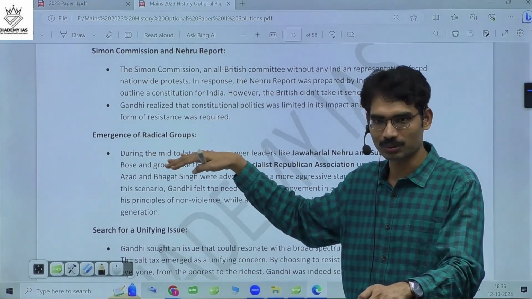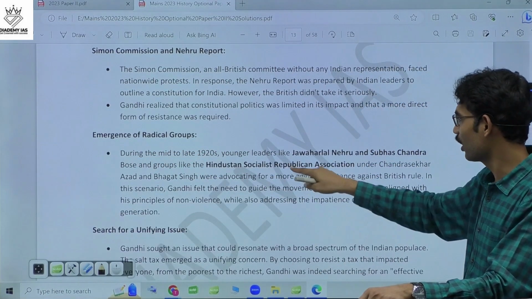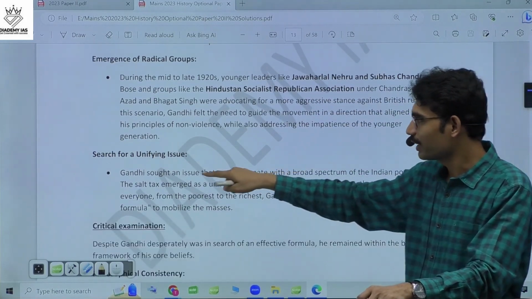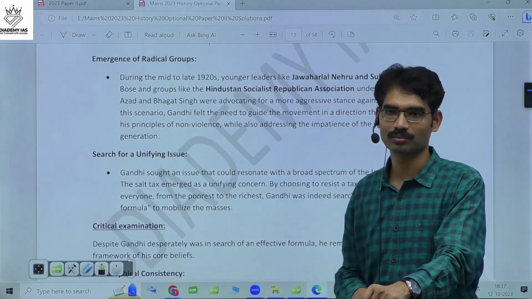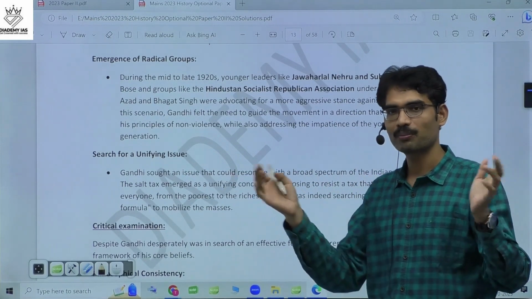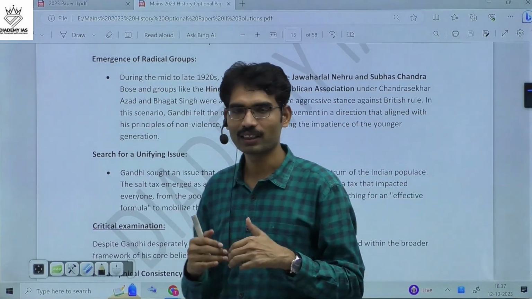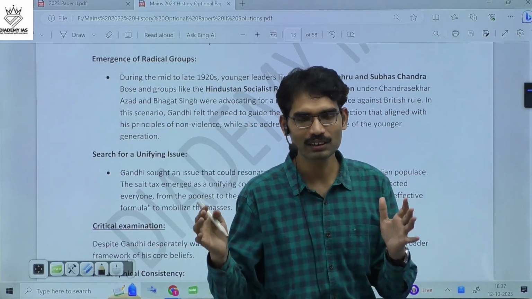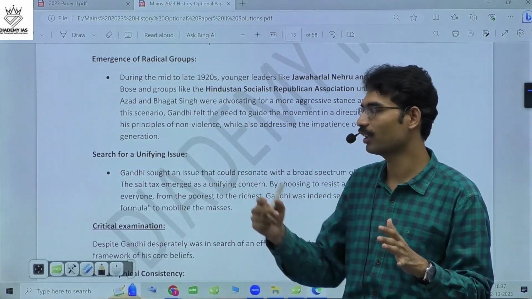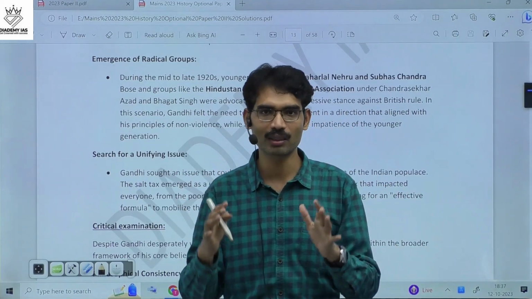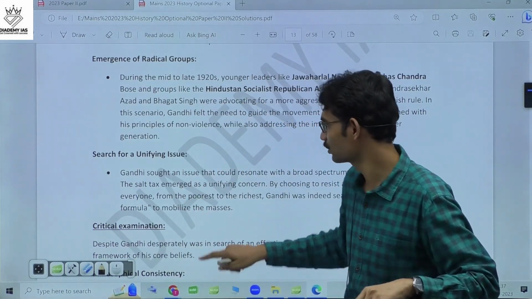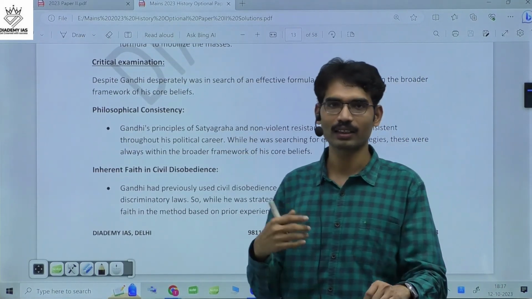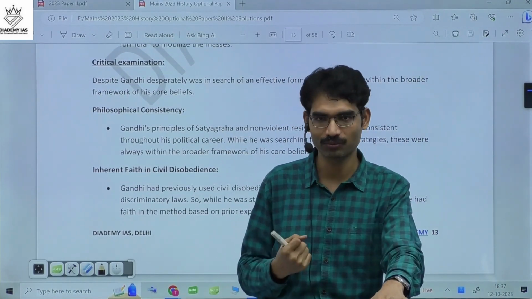Emergence of radical groups. Many radical groups were expecting a quick resolution and searching for a unifying cause. Different people were fighting against the British for different causes. Gandhiji wanted a unifying formula so that all these people would come together and fight against the British. Under these circumstances, he brought the civil disobedience formula.